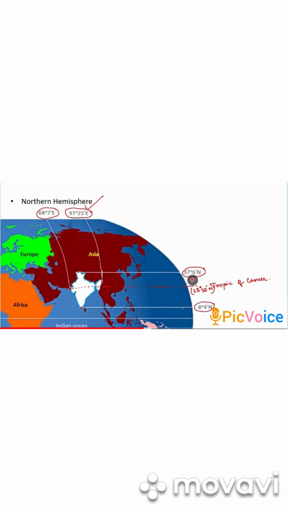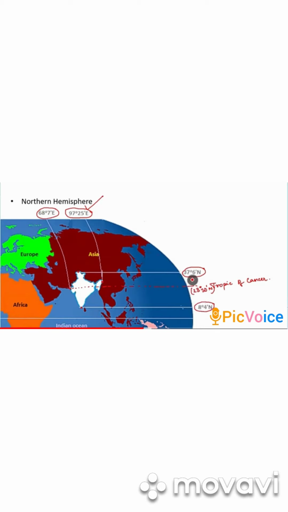It cuts India into 2 almost equal parts, and this dotted line drawn with red ink is the Tropic of Cancer, which is exactly in the middle between 37 degrees 6 minutes north and 8 degrees 4 minutes north. And how do we write it? We write it as 23 degrees 30 minutes north latitude.